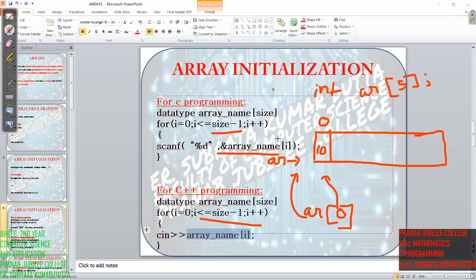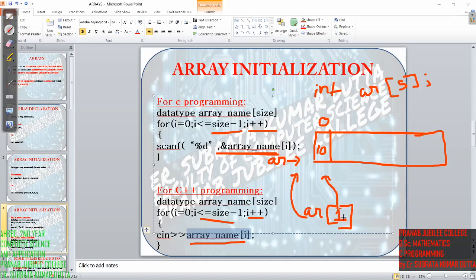After that, the loop does I plus plus. I plus plus means the value of I increases by 1, right? So now the index in AR becomes 1.